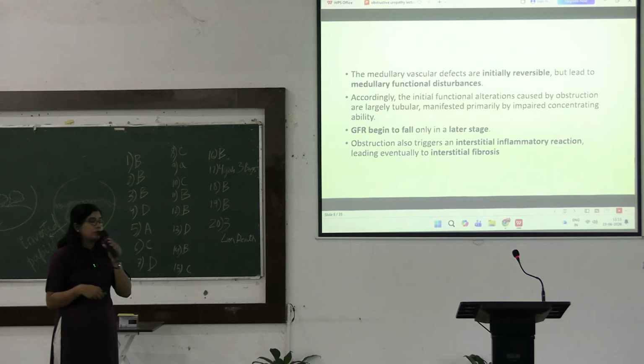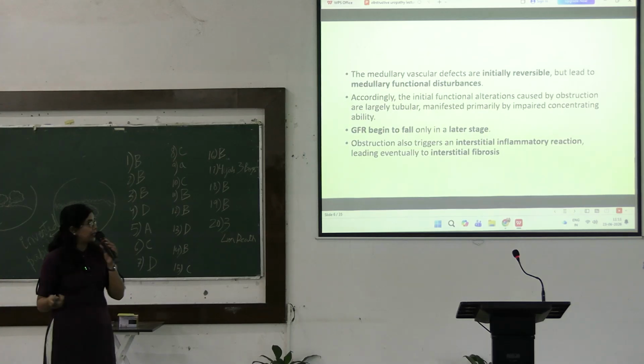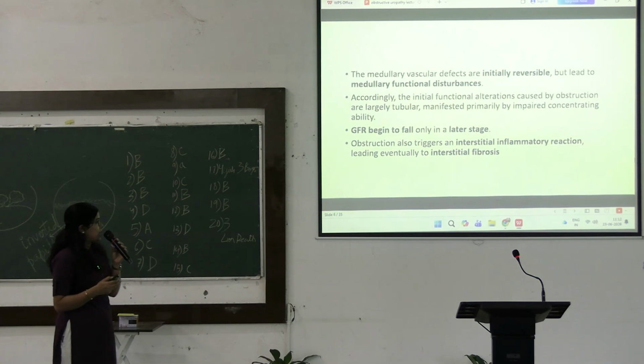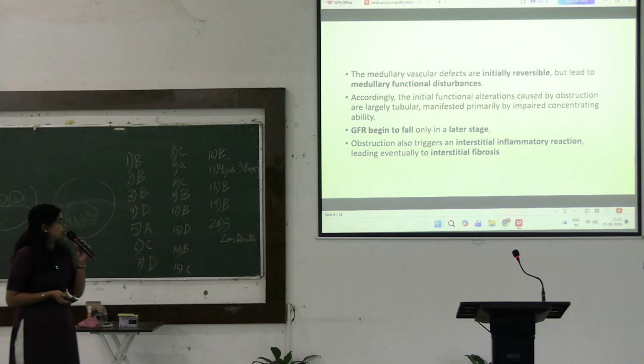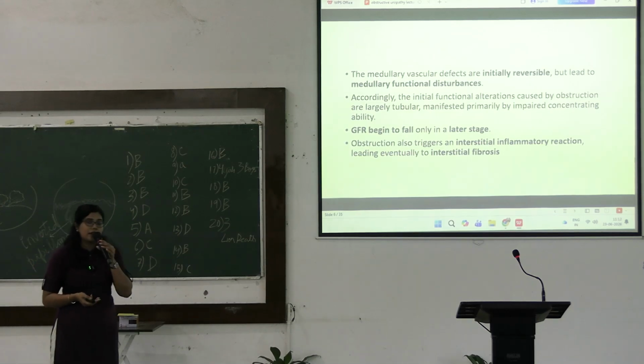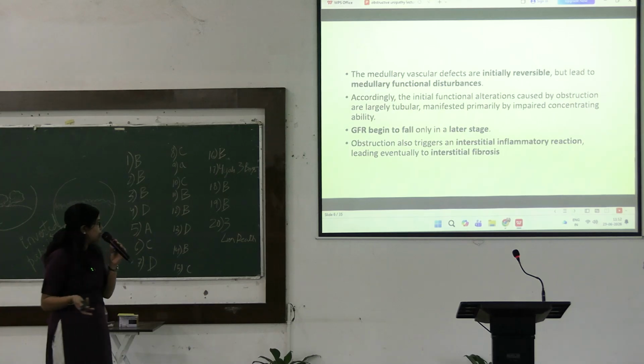Okay, so what happens in the medulla is primarily in the earlier stage, the defects in the medulla are reversible, but they will further lead to medullary functional disturbances. So the initial functional alterations caused by the obstruction are seen mainly in the tubules and the collecting ducts.